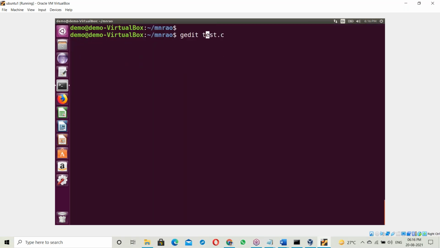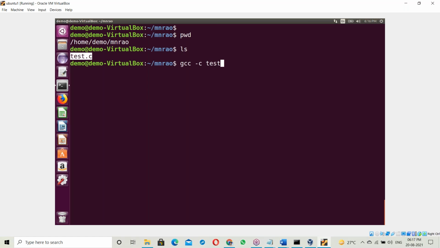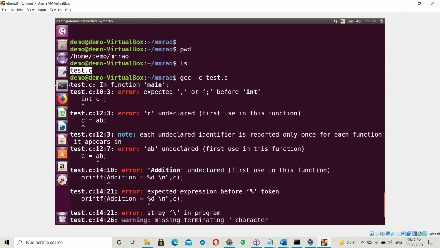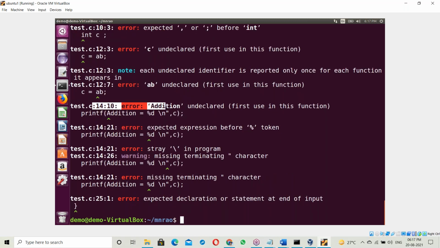After saving, now compile it. See, in the working directory only the test.c file is here. Let us compile it: gcc -c test.c. See this, the compiler shows all the errors from top to bottom. The 10th line error, the 12th line error, the 14th line error, the 25th line error. All the errors from top to bottom.